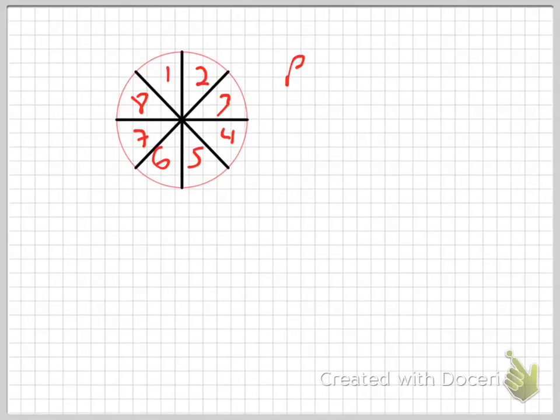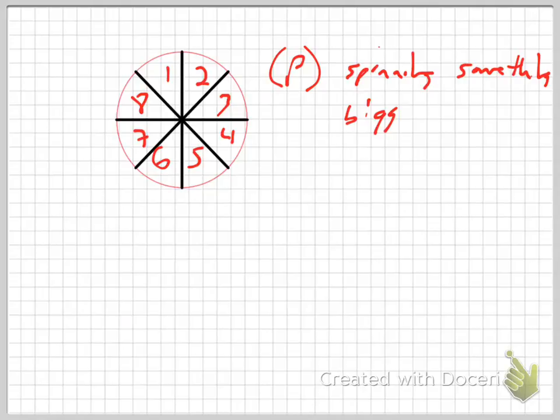What is the probability that I spin something bigger than 5? Do that for me. Does spinning 5 make you go yay? No. Okay. What do I start with?